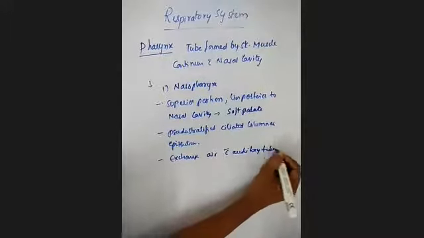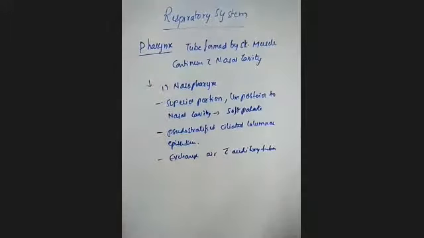So this is the first one, the nasopharynx. It is the superior portion, it lies posterior to the nasal cavity, and it extends to the soft palate. It is made up of pseudostratified ciliated columnar epithelium, and a small amount of air is exchanged with the auditory tubes.